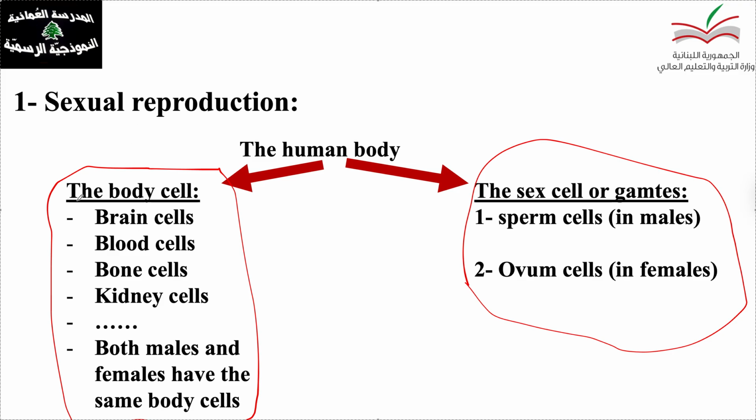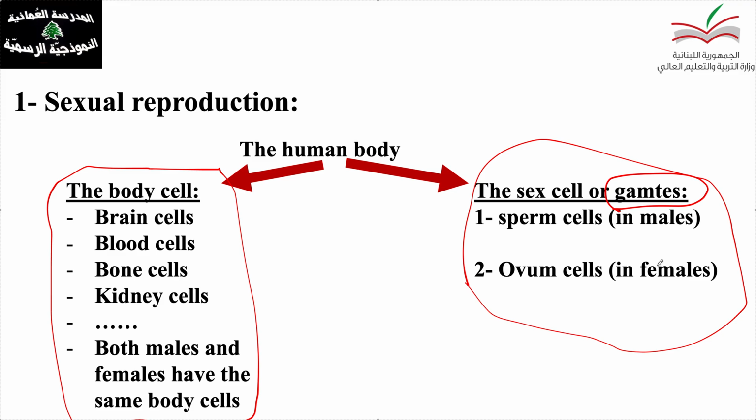Always these cells are present in both males and females, but the sex cells are not the same in males and females. So the sex cells, we call them gametes. These gametes, like sperm cells, are present only in males and the ovum cells are present only in females. So the main difference between males and female is the sex cells, or we can call them gametes.